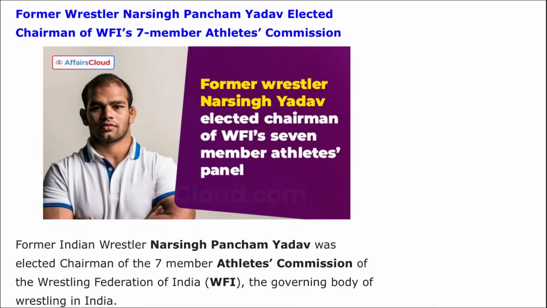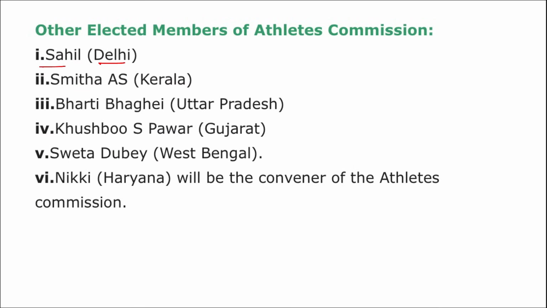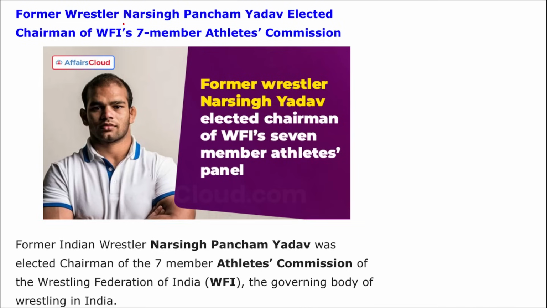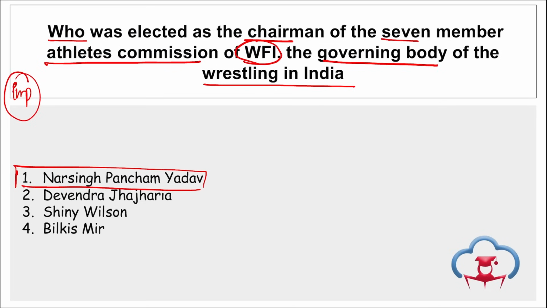Apart from this, if we look at those 7 members, Sahil of Delhi, Samita AS of Kerala, Bharti Baghel of Uttar Pradesh, Khushbu S. Power of Gujarat, Shweta Dubey of West Bengal, and Nikki of Haryana will be the convener of the Athletes Commission. So these are the 6 members, and apart from this, who is the 7th one? Former wrestler Narsingh Pancham Yadav. He has been elected as the chairman of this Wrestling Federation of India's 7-member Athletes Commission, right? And this commission has been selected for a period of 2 years, right?